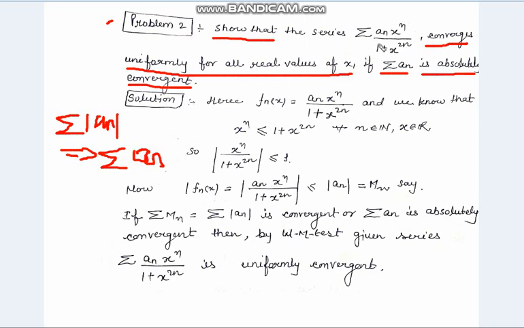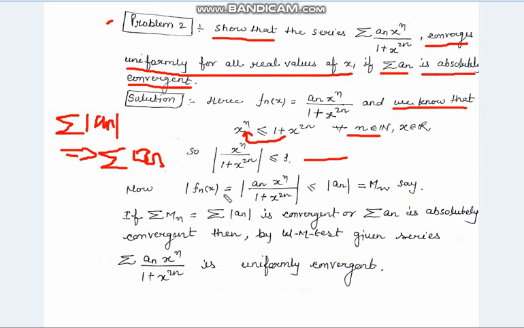So here we are given f_n(x) equal to a_n x to the power n upon 1 plus x to the power 2n, and we know that for all values of x and for all natural numbers, x to the power n will always be less than or equal to 1 plus x to the power 2n. This implies that if we divide by the denominator, we get mod of x to the power n whole upon 1 plus x to the power 2n is less than or equal to 1.